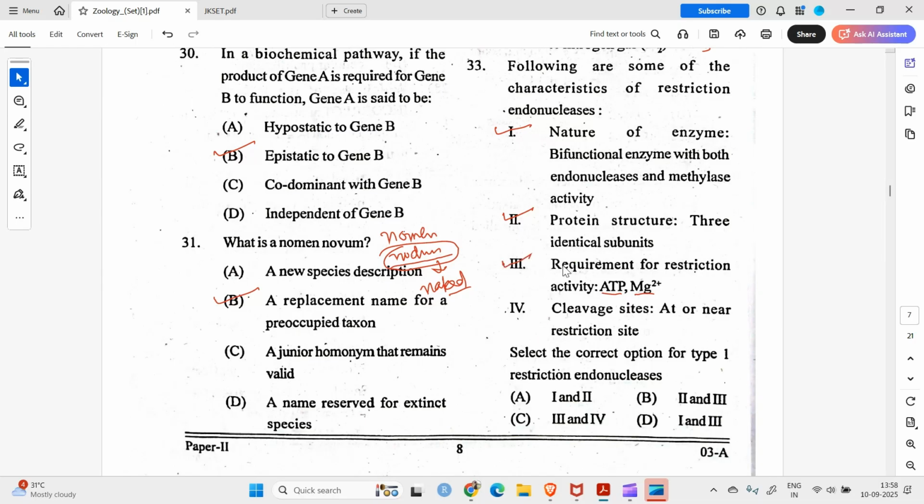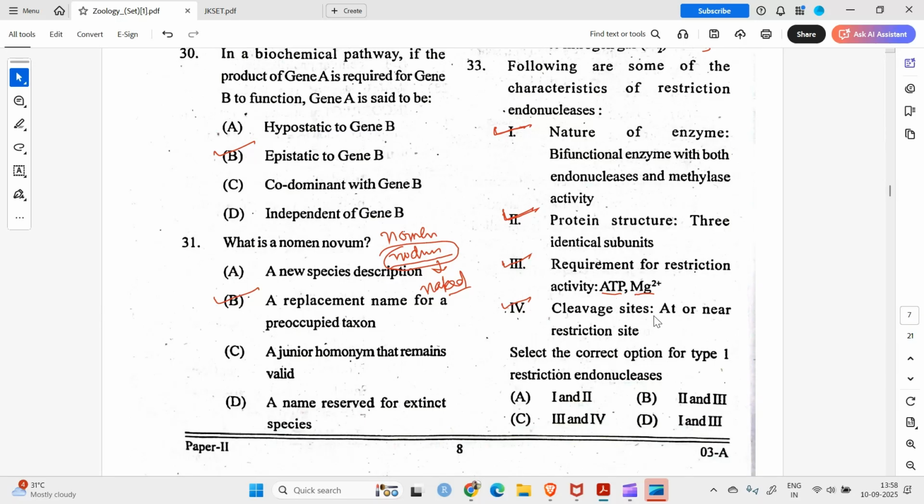And 4 is cleavage site at or near restriction site. This is also correct. But for one, okay, select the correct option for type 1 restriction endonuclease. So for type 1, it's a bifunctional enzyme. Yes, it has three identical subunits, right? Requirement of restriction activity needs ATP.